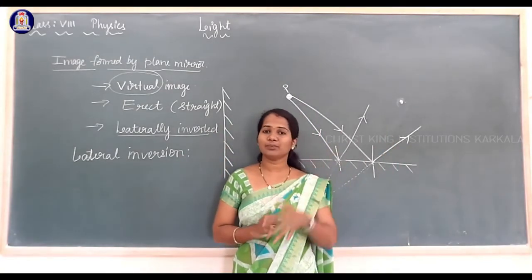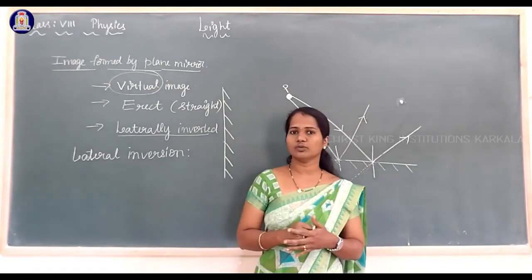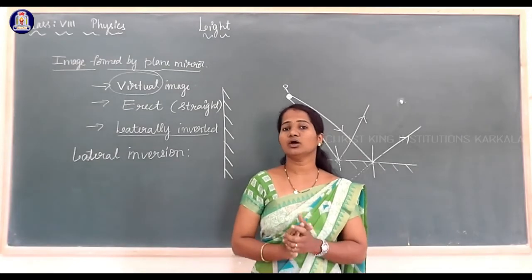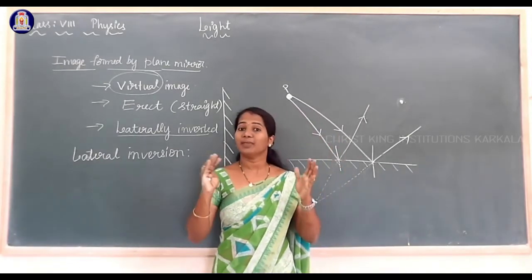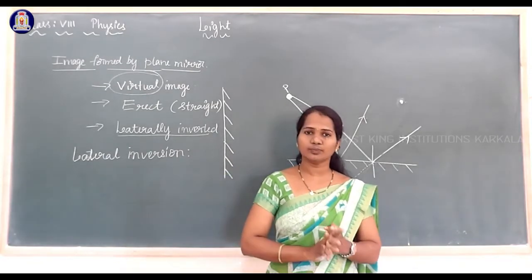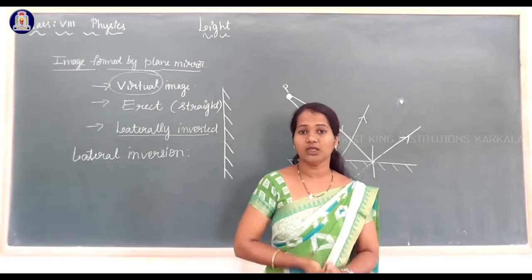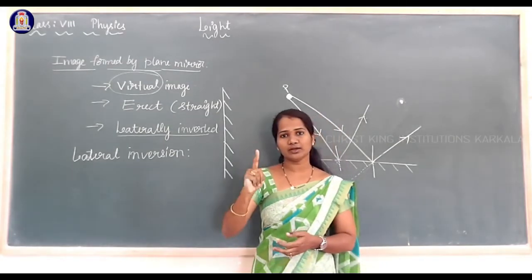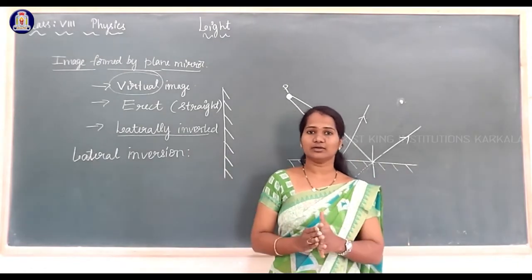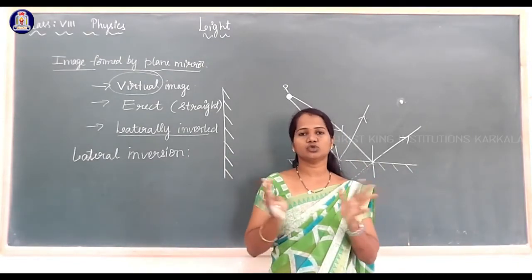This same principle is used in the kaleidoscope. A kaleidoscope is constructed using this principle. So we can get many images using two plane mirrors. If you take only one mirror, you get only one image. But if you take two mirrors, a number of images are formed.